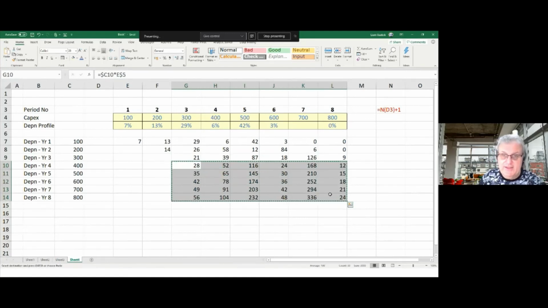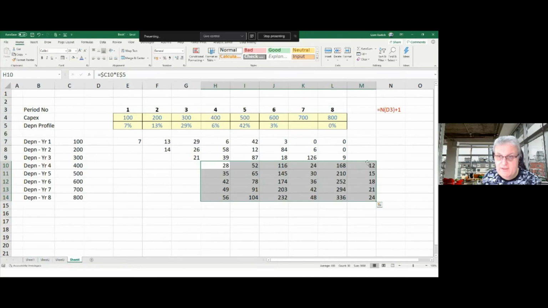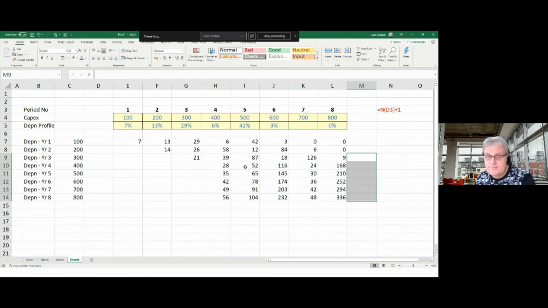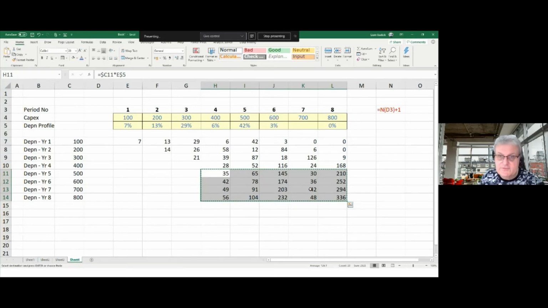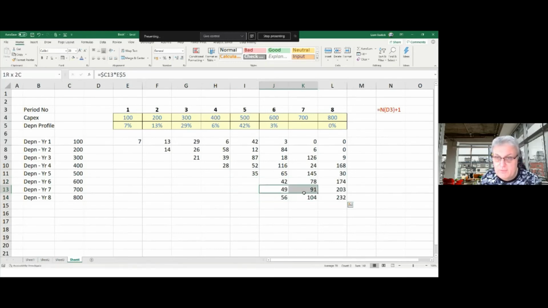So if you go here, Control X, put it here, didn't need those values. Then I'm going to go here, Control X. I didn't have enough material. What I would have done is just done more rows. And then I'll go here, Control X, Control V, and then take that, Control X, and paste it here, Control V. And it's taking those numbers. So it's going 7% of 100, 13% of 100, 29% of 100, and it's doing 7% of 200. And it starts a year later because it comes in a year later.